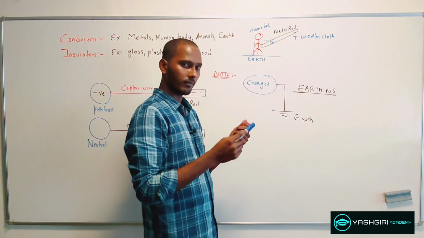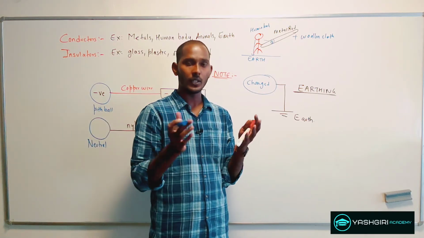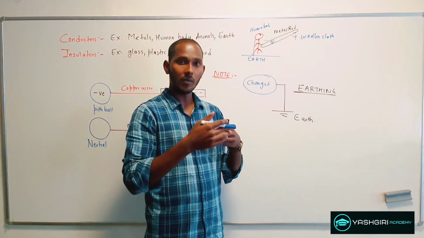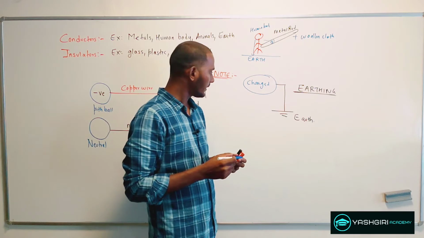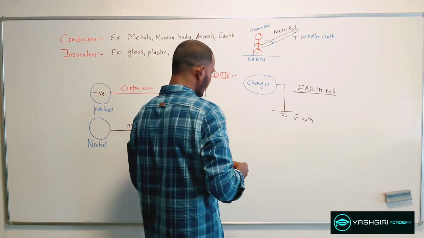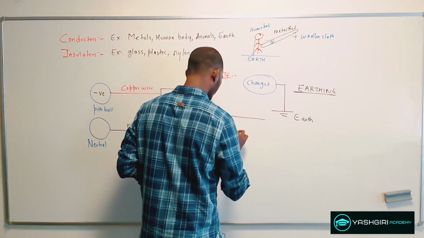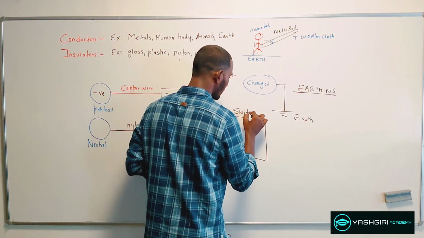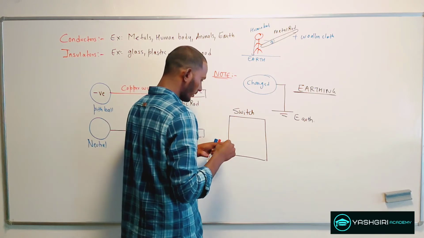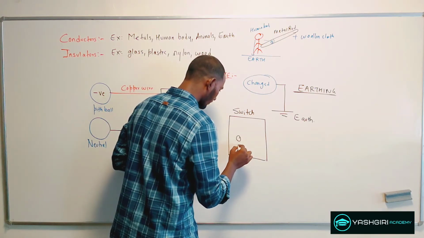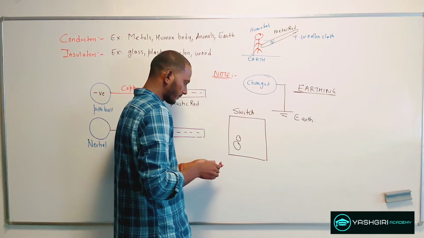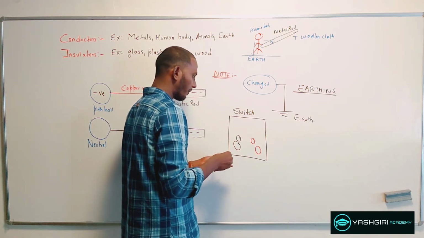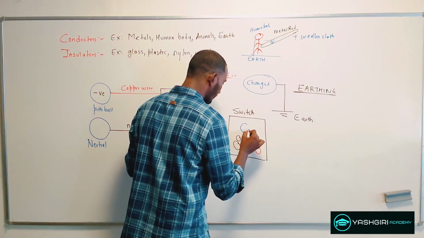Now if you see the electrical wiring in your homes, it's coming from the main supply in the form of 3-core wiring. And if you look at the switchboard, this is your electric switch, which looks something like this: 2 small terminals down and a big fat terminal on the top.